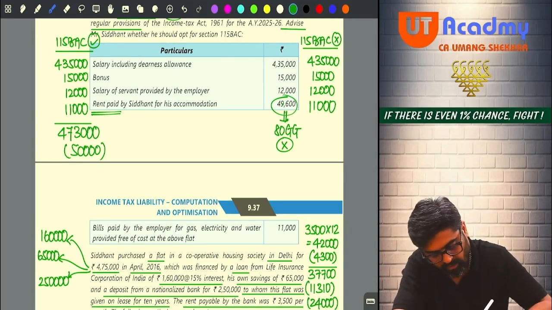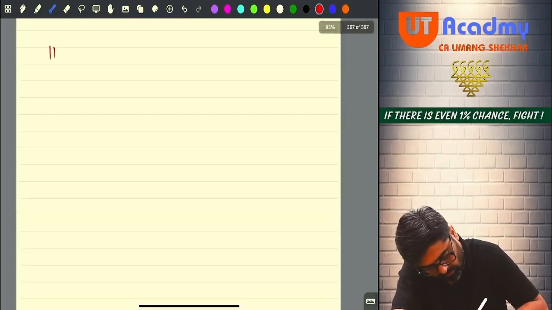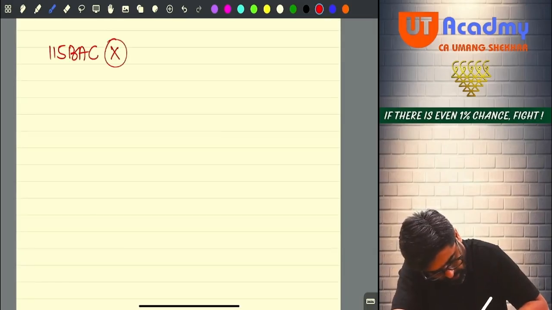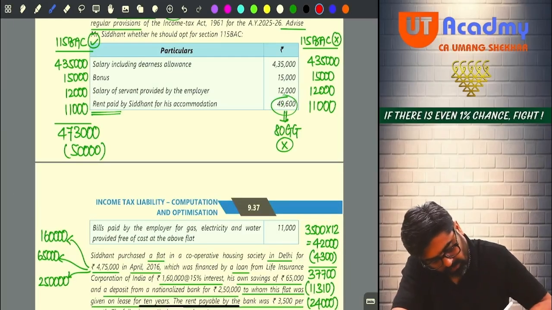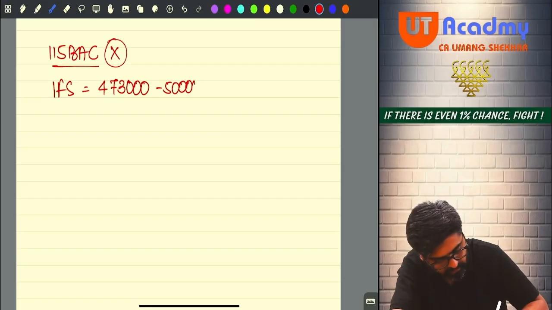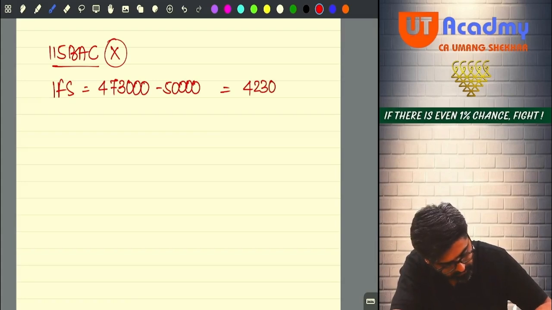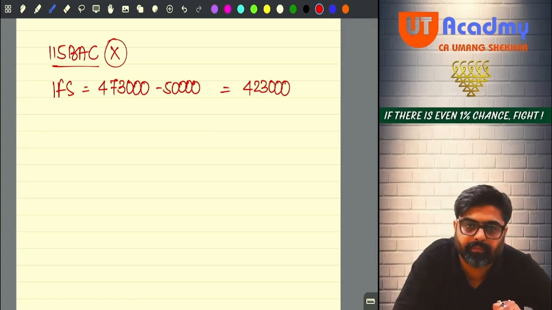Done, no sir? So if Siddhant is not following 115BAC, his income from salary will be how much, sir? It will be 4,73,000 minus 50,000 standard deduction. So it will be 4,23,000 only income from salary.